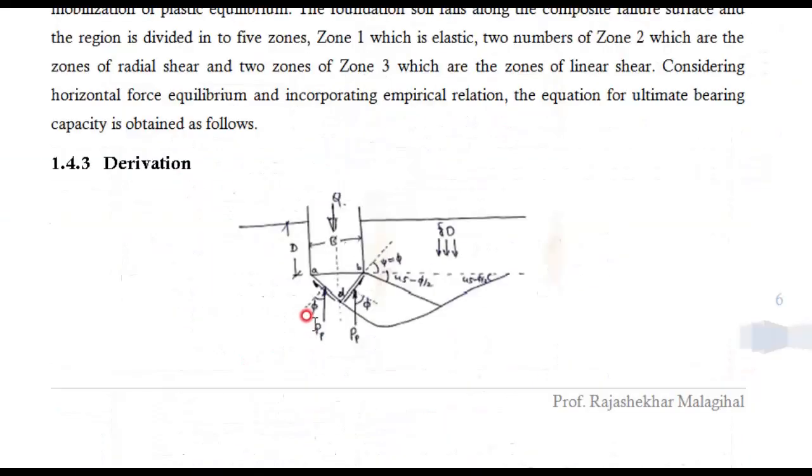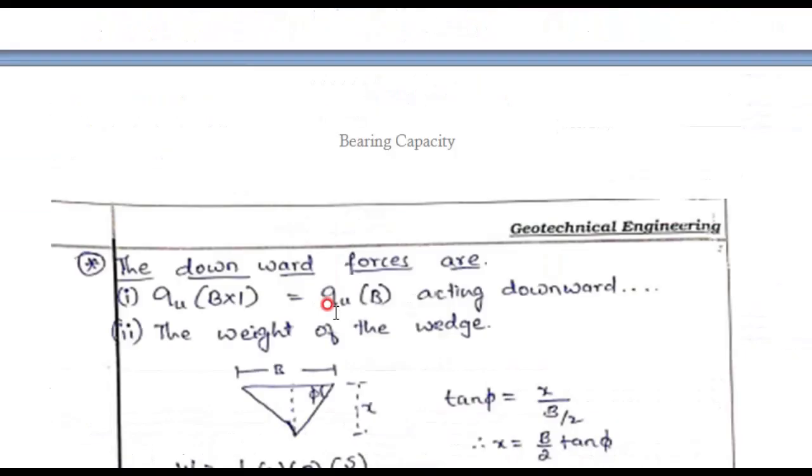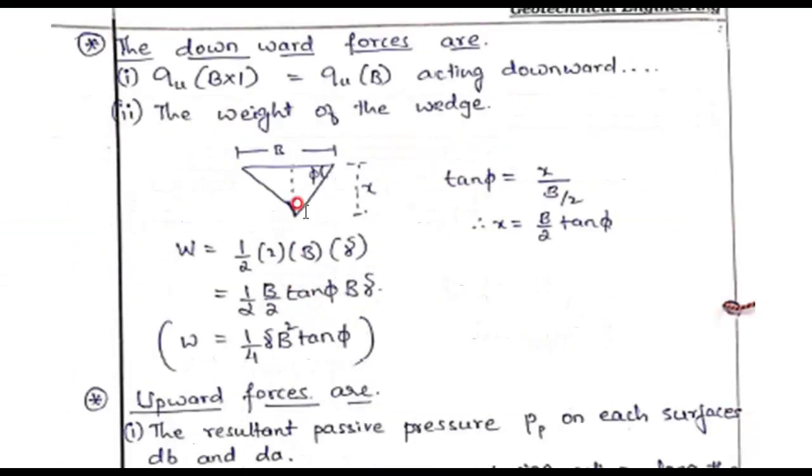And the second one, as I said, is the weight of the wedge. To get the weight of the wedge we should know the volume of the wedge. Perpendicular to the paper is 1 meter. Then what is the area of this one? Area into perpendicular distance gives the volume. Let us consider this as X and this is B. We don't know X here, therefore we need to express X in terms of B. Considering the angle phi, tan phi equals X by B by 2. This small portion is B by 2, from here to here, and X is divided by B by 2. Then X equals B by 2 tan phi. Then you get the X value.